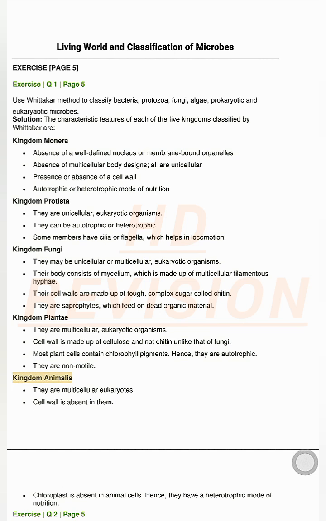Kingdom Animalia. They are multicellular eukaryotes. Cell wall is absent in them. Chloroplast is absent in animal cells. Hence, they have a heterotrophic mode of nutrition.